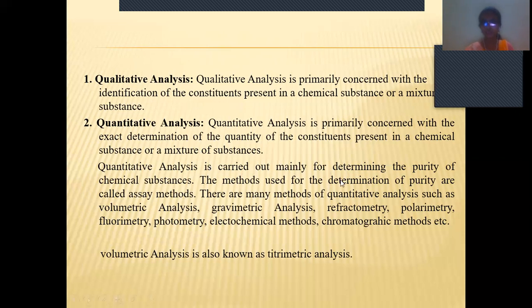The methods used for determination of purity are called assay methods. Whatever methods we are using to know the purity of the compound, that method is called an assay method. There are many methods for quantitative analysis, such as volumetric analysis, gravimetric analysis, photometry, electrochemical methods, chromatography methods, and polarimetry methods. So there are many methods used to know the purity of the compounds.